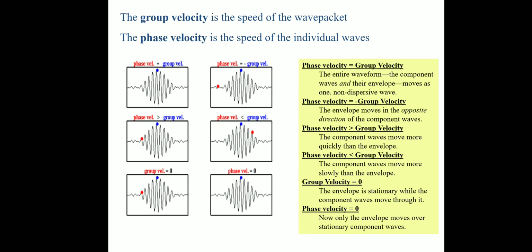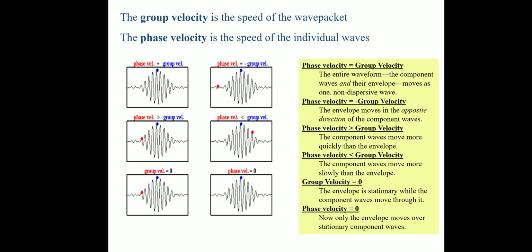as one non-dispersive wave. We already said that this condition, phase velocity equal to group velocity, is the non-dispersive condition. Second one, if phase velocity is equal to minus of group velocity, that means the envelope moves in the opposite direction of the component wave. So the component moves in one direction but the envelope moves in the opposite direction.